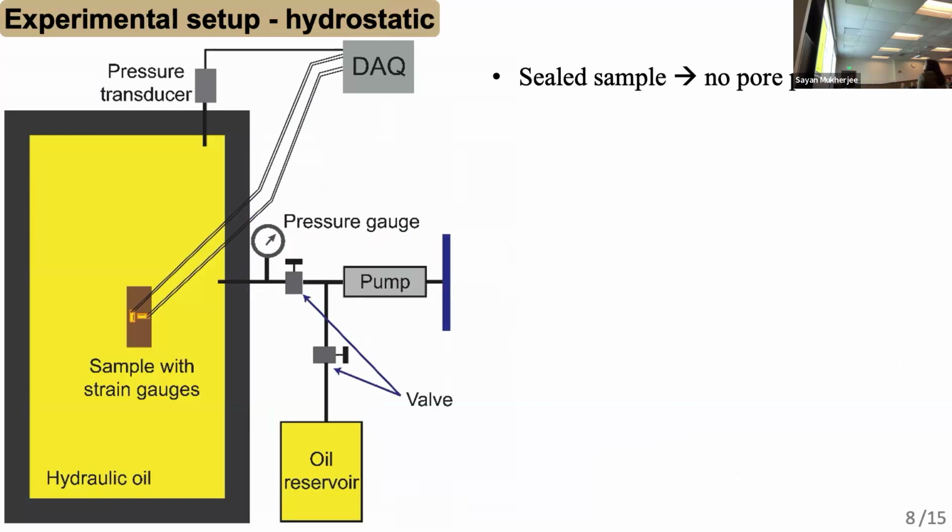The next is the hydrostatic experimental setup. In this case, we sealed the sample with epoxy so the oil won't get into the rock, so there's no pore pressure. Then we use a manual pump to increase and decrease the pressure, and the strain is measured by the data acquisition system.